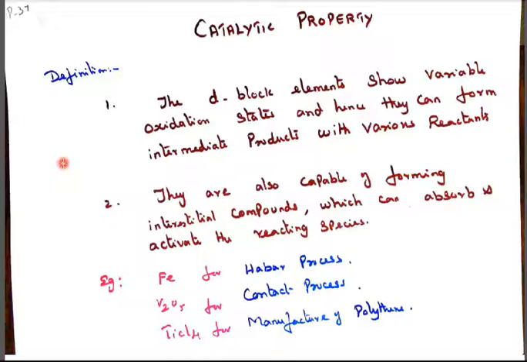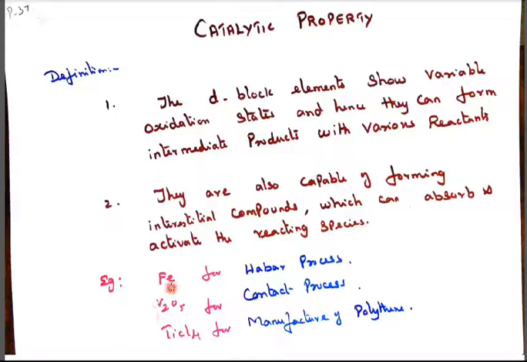The next day we can see uniform ripening of the mango fruits when they come to the shop. That is very dangerous. This was said only as an illustration to understand what an interstitial compound is, which can absorb and activate the reacting species.